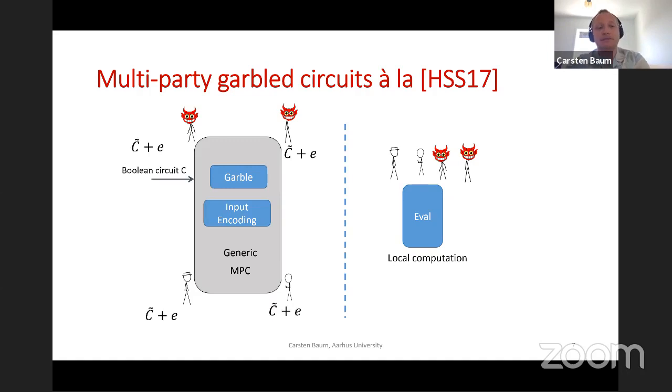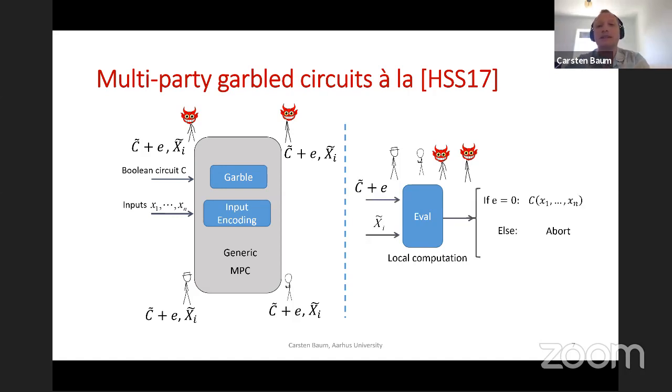Parties are going to input some Boolean circuits into the garbling, and out comes the garbled circuit plus some possible error. And the possible error is due to the fact that we want to have an efficient garbling step. And then they also input their inputs into the MPC, get a garbled version of the inputs, and then each party can locally evaluate.